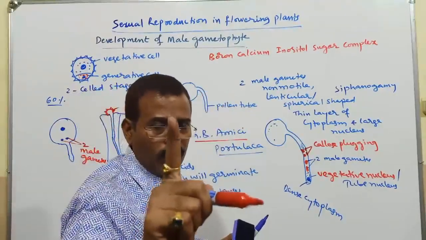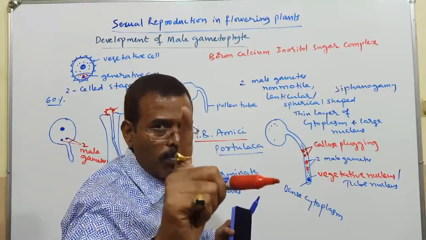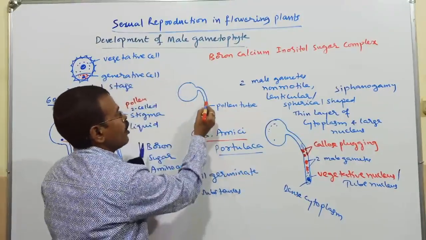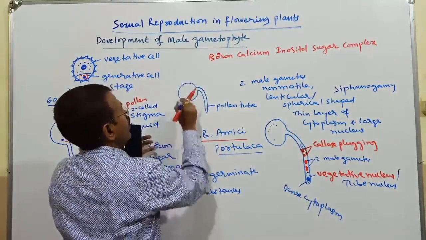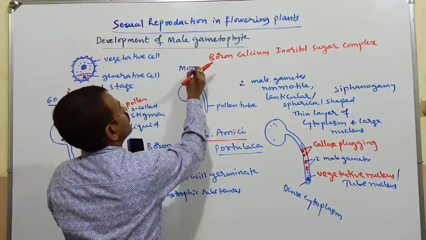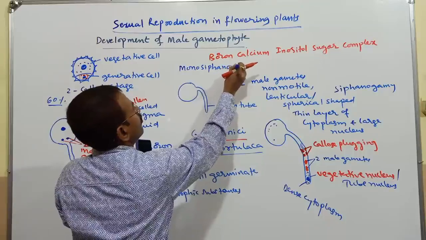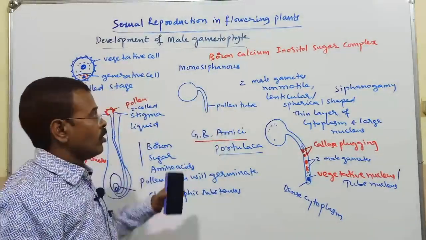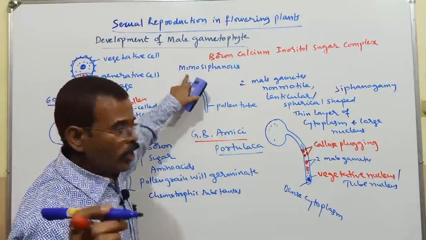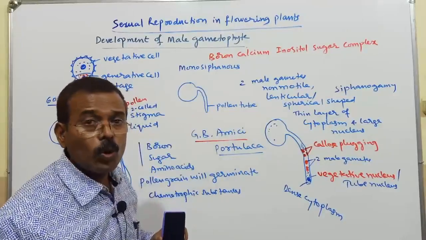If one pollen tube is there, then we call it monosiphonous.